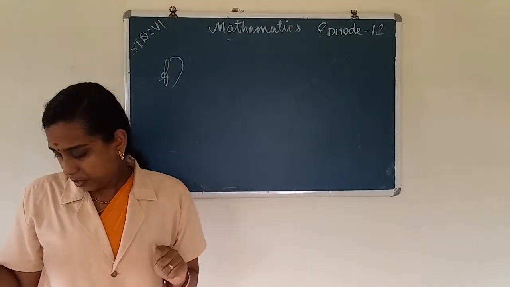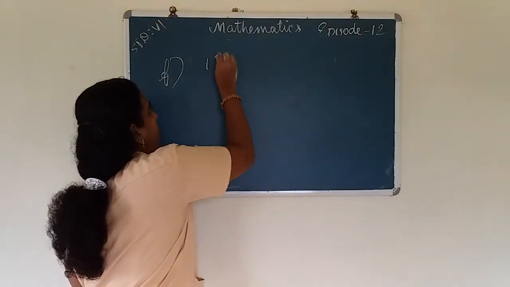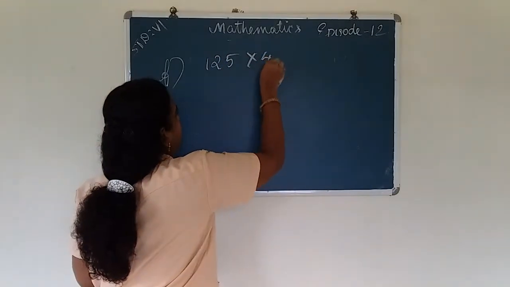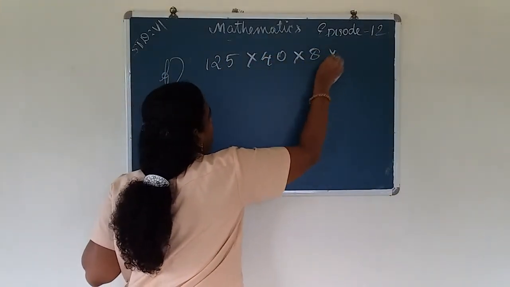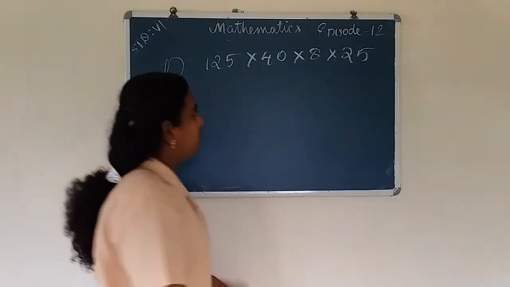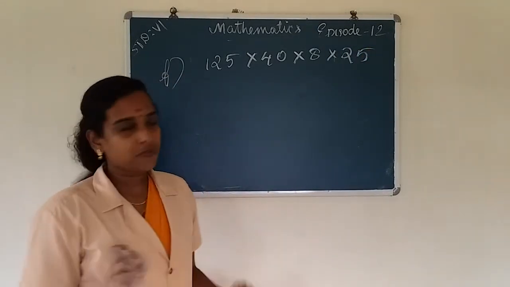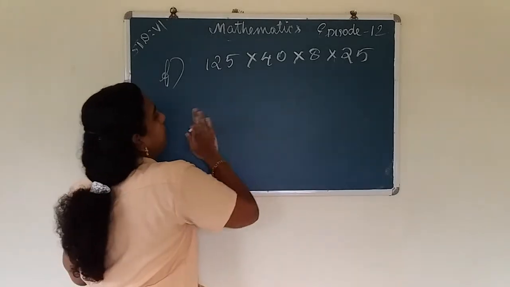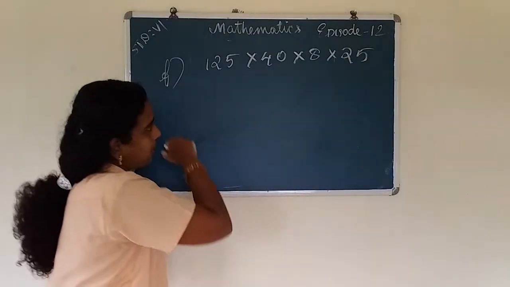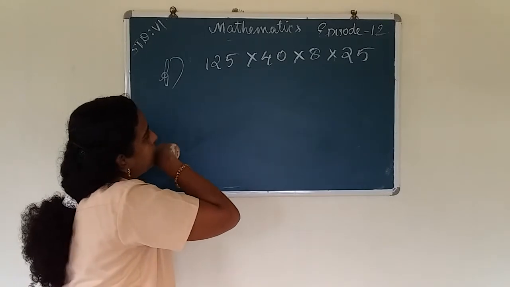Question 125 into 8 into 40 into 25. Here 4 numbers are given, so we can take 2 numbers each into a bracket.